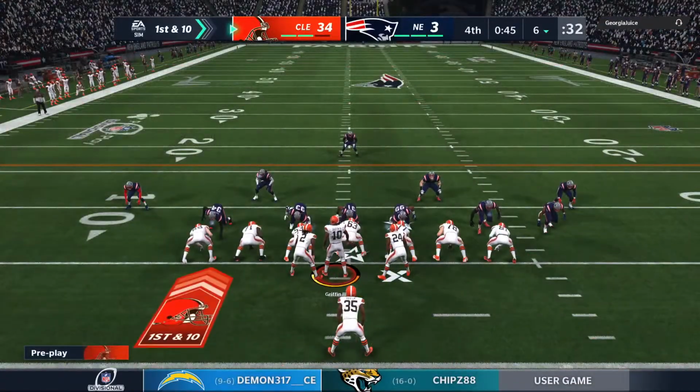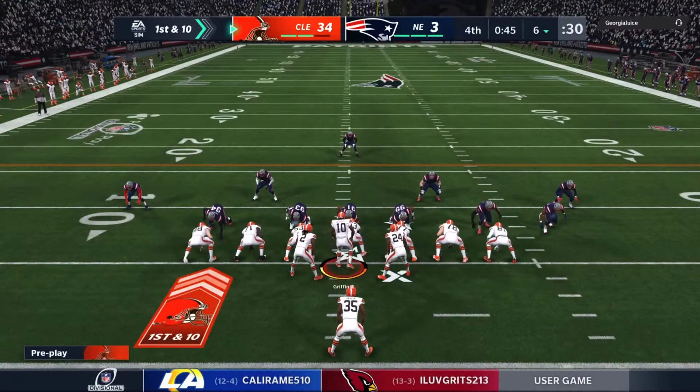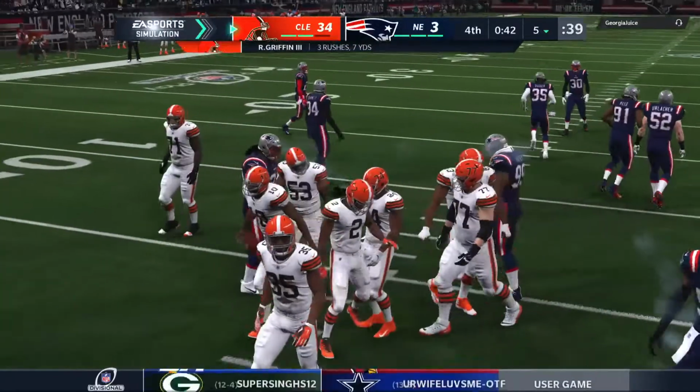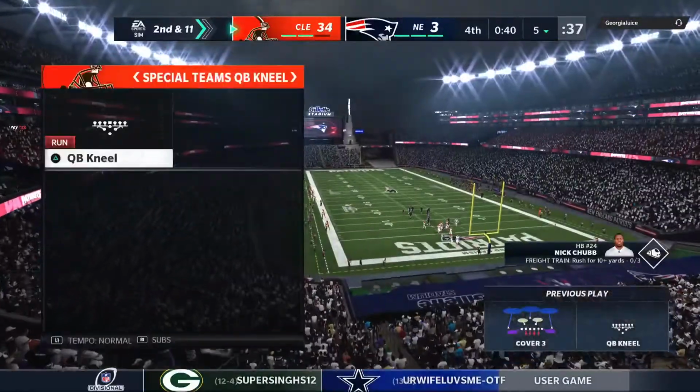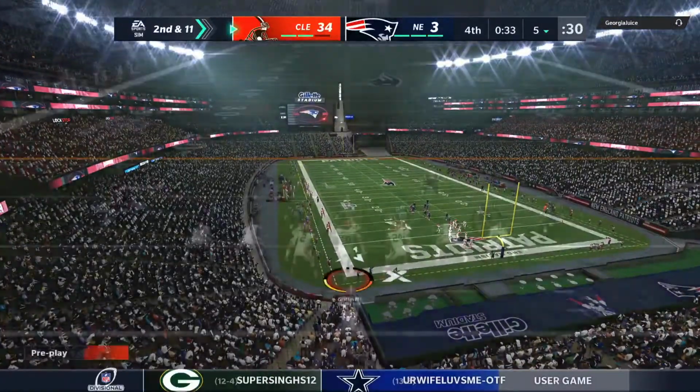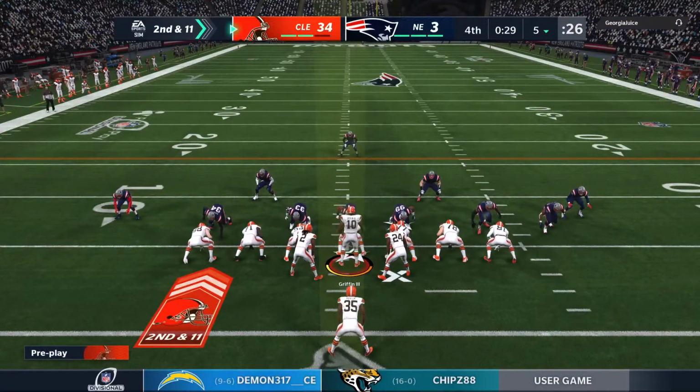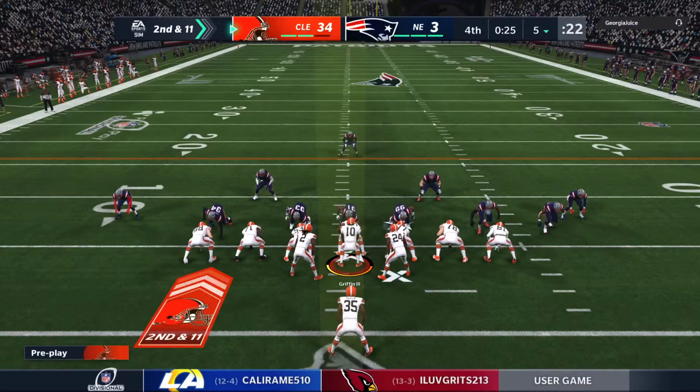Historically, this is such a tough, loud venue, but you can hear a pin drop right now. A lot of fans long gone, not used to seeing a lopsided score like this. The ball resting on their own 5 here as they come up to the line on 2nd and long.